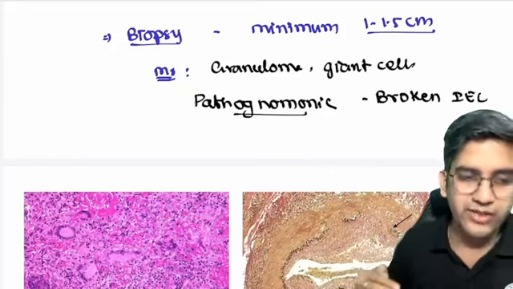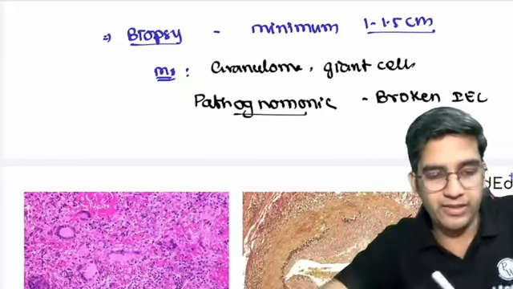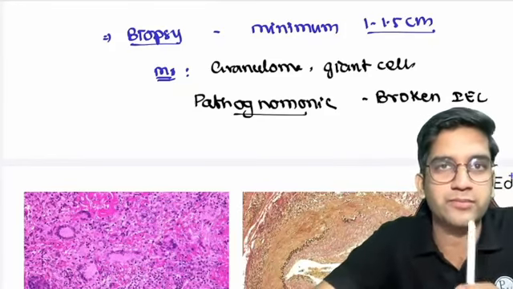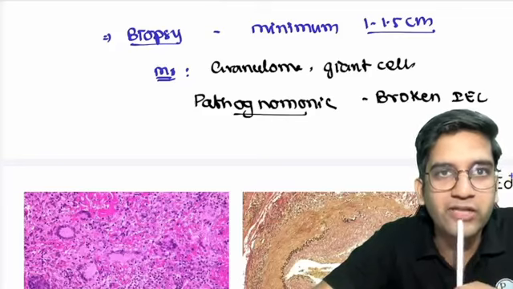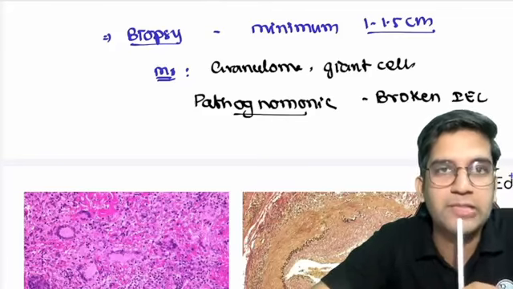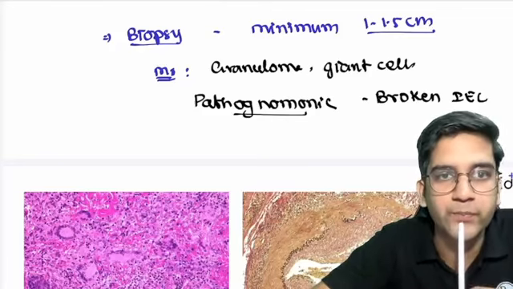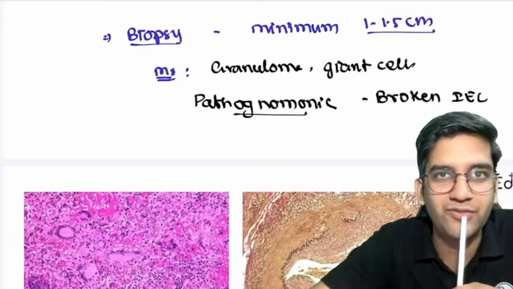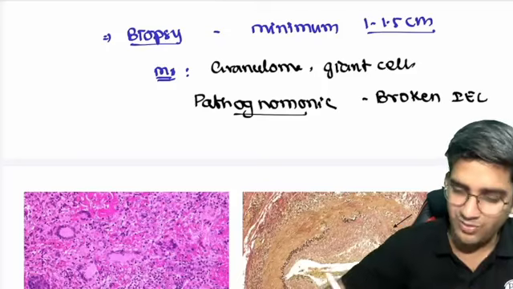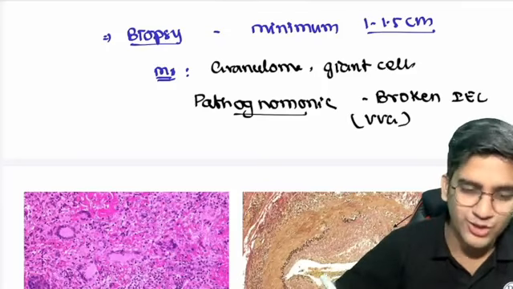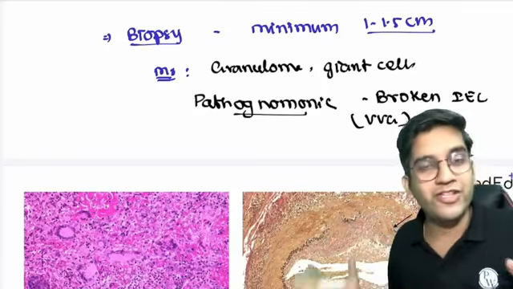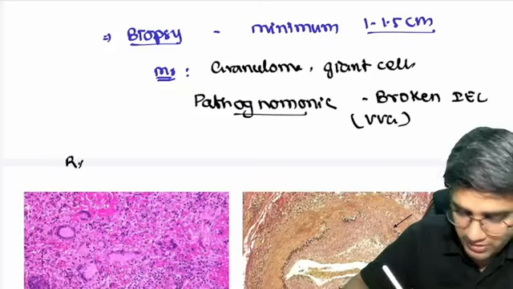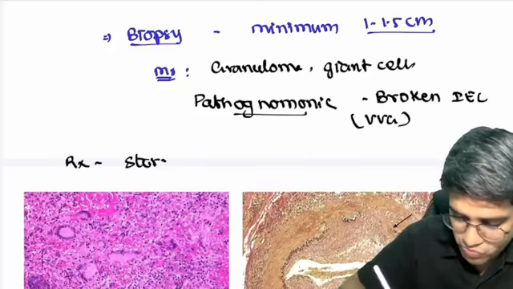For me to identify broken internal elastic lamina, what stain do you require? I need to identify internal elastic lamina. I need to say that's been broken. What stain is required? You know the answer. You need VVG stain, Verhoeven-Giessen stain, right? Perfect. Because it's elastic tissue, I need a VVG stain. Everything is sorted. Just for complication, treatment is with steroids.